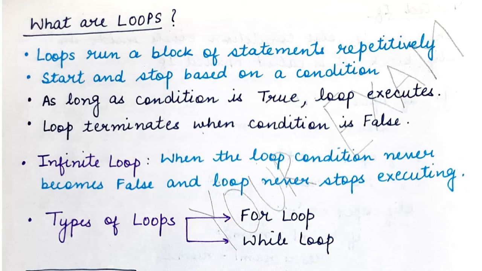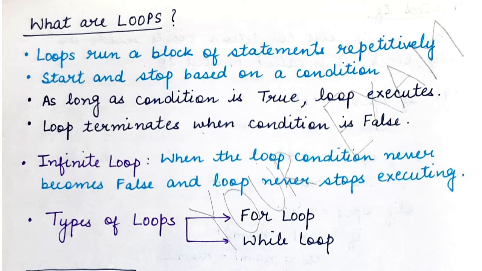Okay. So the start and the stop of the loop is determined by a condition, and within that condition there is a specific control variable whose value keeps on modifying with each iteration of the loop, and whenever that value reaches or satisfies a particular condition, the loop terminates. So we will be seeing how all this happens when we see our for loop towards the end of the video.